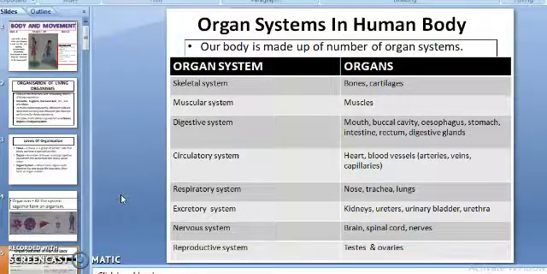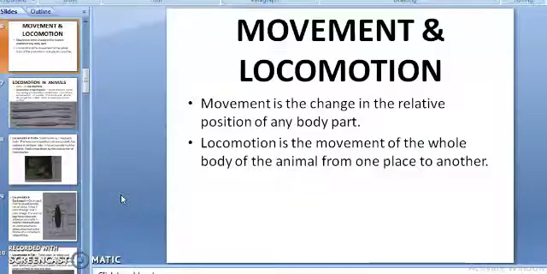Now see, movement and locomotion. This we have discussed earlier also. You must be knowing what is movement and what is locomotion. What is the difference between the two? Let's revise it once again.